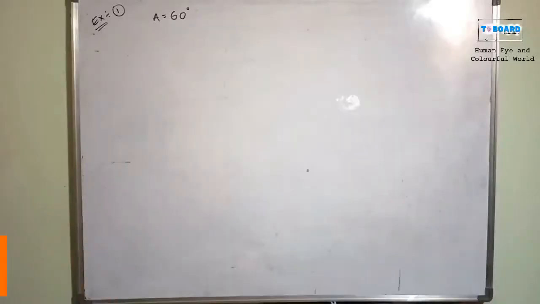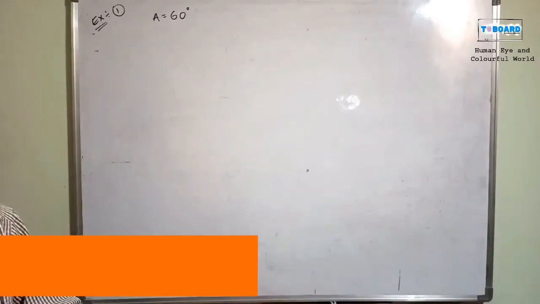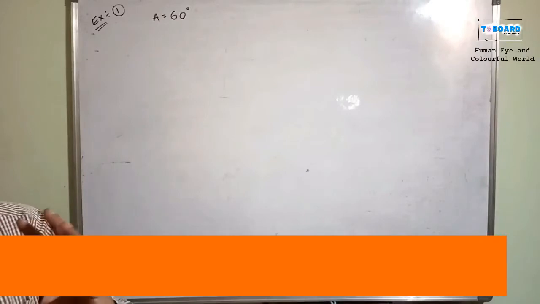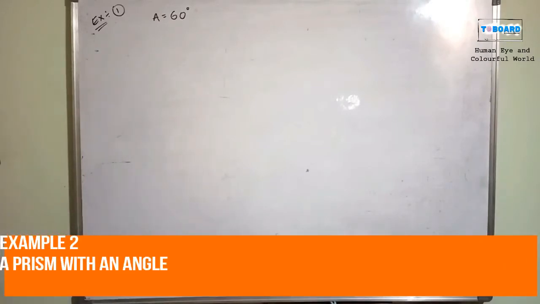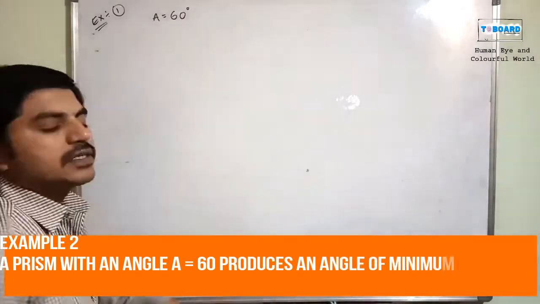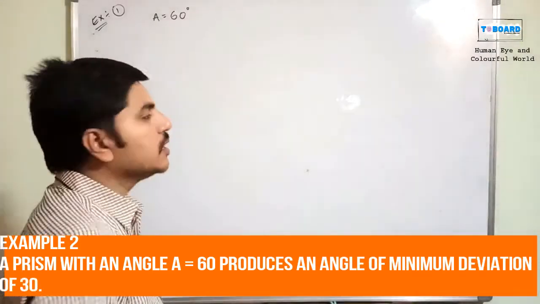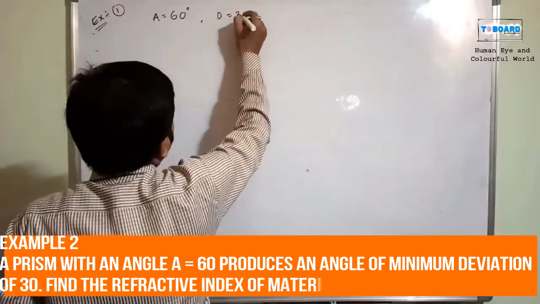A prism with an angle A equal to 60 degrees produces an angle of minimum deviation of 30 degrees. Find the refractive index of the material of the prism. Here in the question, A is given as 60 degrees and the minimum deviation D is equal to 30 degrees.